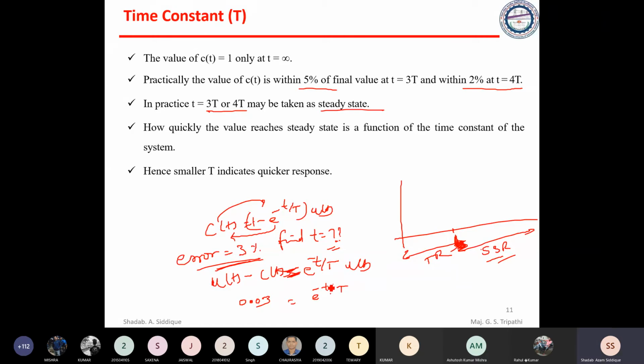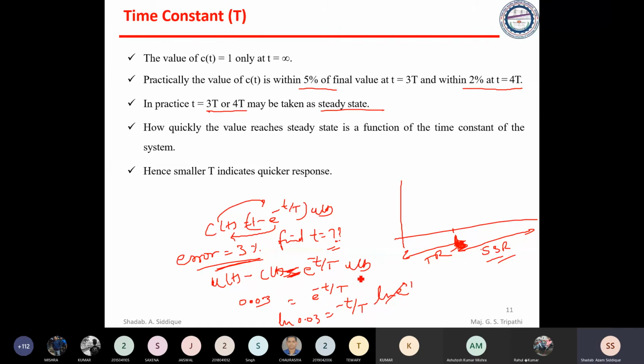Here you will say, sir, small t cannot be found directly in terms of seconds. So t can be found in terms of capital T. Can we find it? Yes, we can. Take logarithm on both sides, or ln on both sides. So this will become ln 0.03, which is equal to minus t by T times ln e, and ln e will become 1.